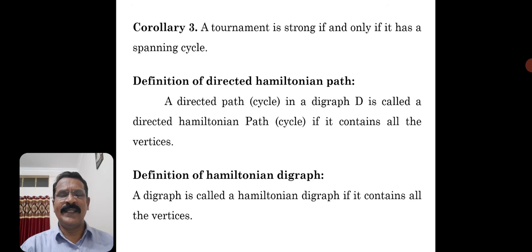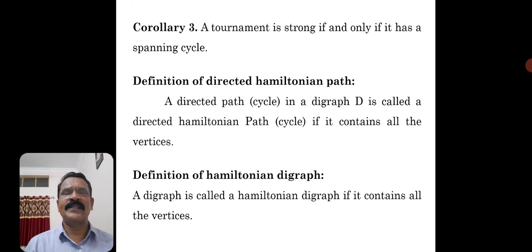Any digraph which contains a Hamiltonian cycle or Hamiltonian path is a Hamiltonian digraph. So a digraph is called a Hamiltonian digraph if there is a Hamiltonian path in that graph.